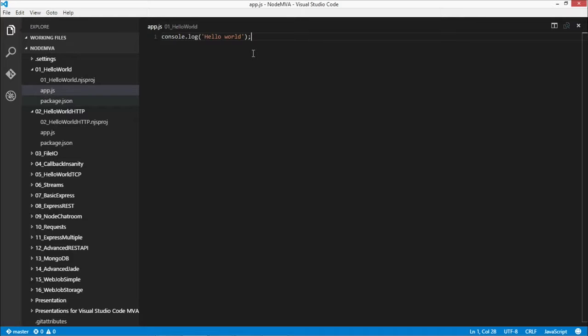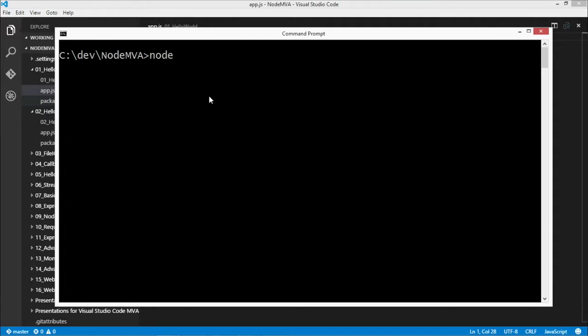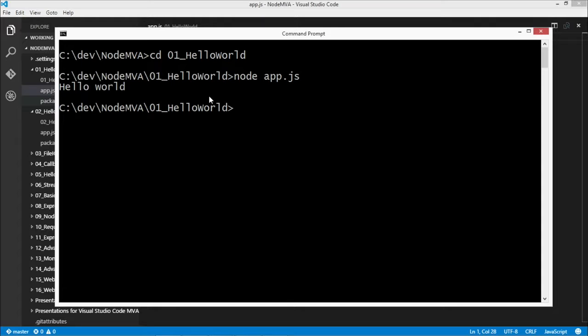When I run it, I'm going to open up my terminal here. Let's say that I wanted to go into that folder first. To run this very simple app.js file, I just type in node app.js, execute, and there we go. Hello world. Success. This is awesome. OK, we're done.